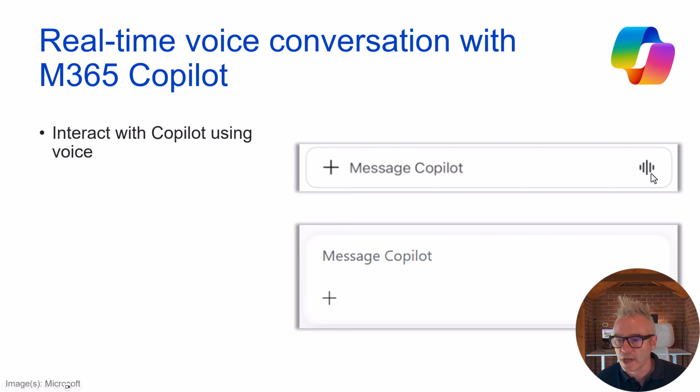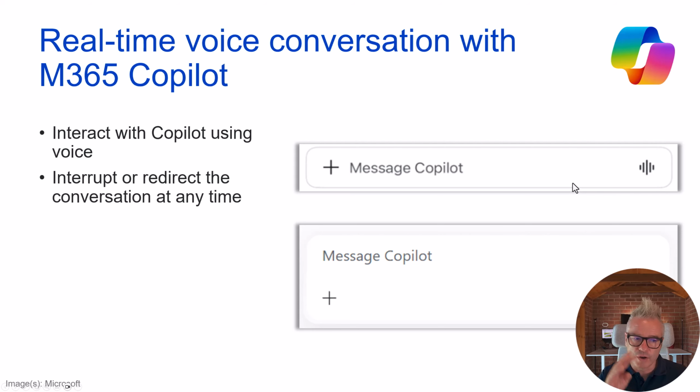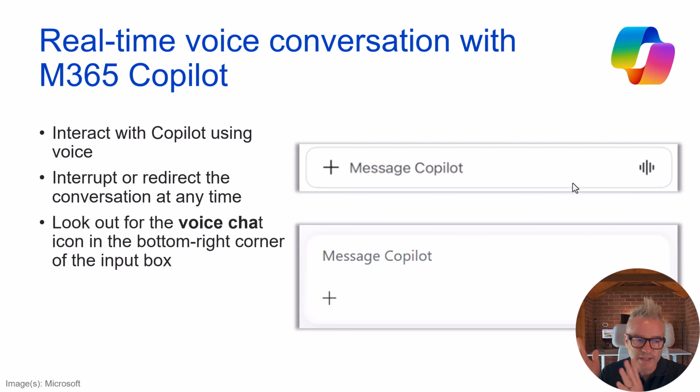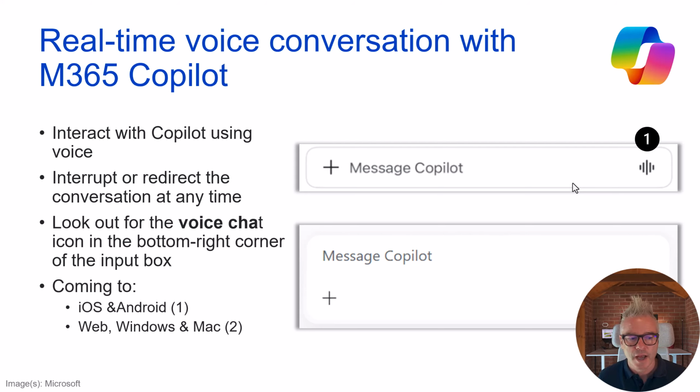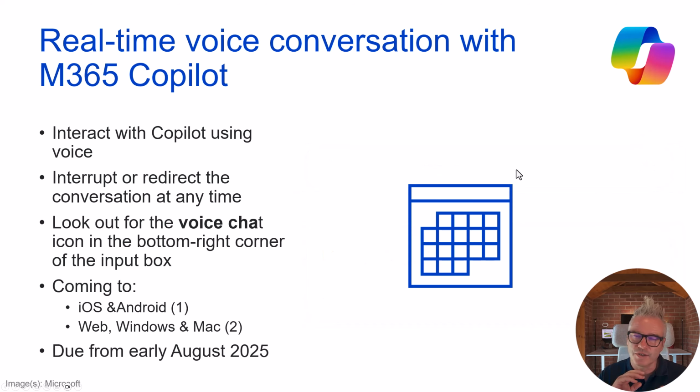So you can see here we've got the option to use our microphone and use voice. You can interrupt it or redirect it at any time. So look out for that voice chat icon in the bottom right hand corner of the input box. And you see on the screen here, we've got the mobile version at the top, and the web, Windows and Mac versions at the bottom. Look out for that, folks. I think that's really going to make it so much faster to engage with Copilot. Also, if you look after an accessibility or usability or enablement type network, then they might want to know about this as well. I think that's a great accessibility tool as well. But we'll have that from early August, so anytime now.